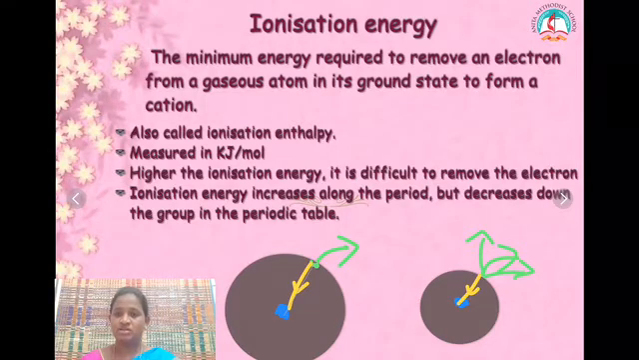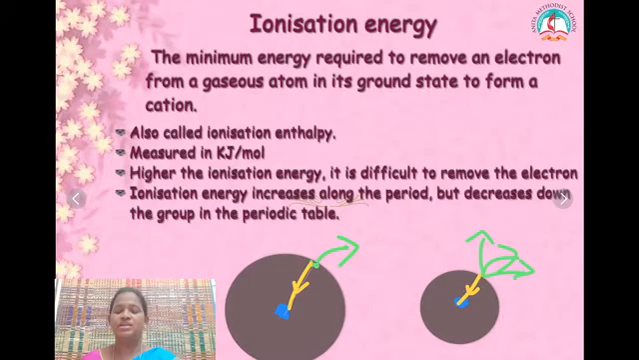See, it also depends on the size. As we move from left to right in the modern periodic table, the atomic size is decreasing. So as the size decreases, the force of attraction between the nucleus and the outermost shell will be greater, so it is difficult for us to remove an electron.